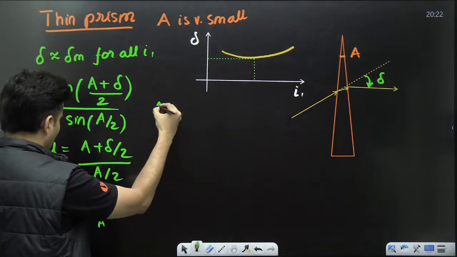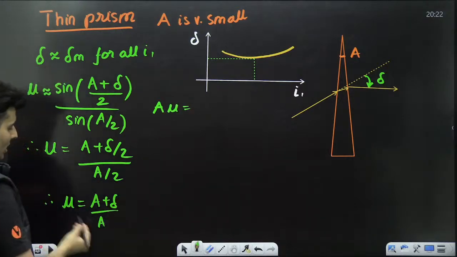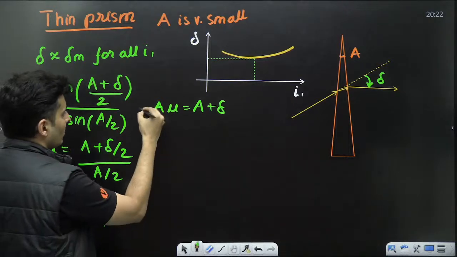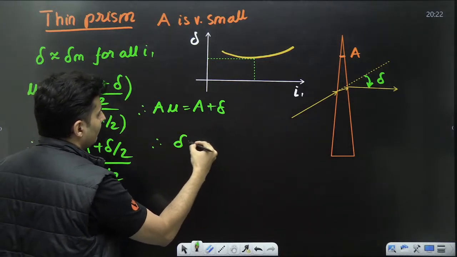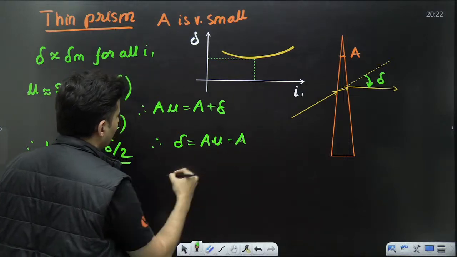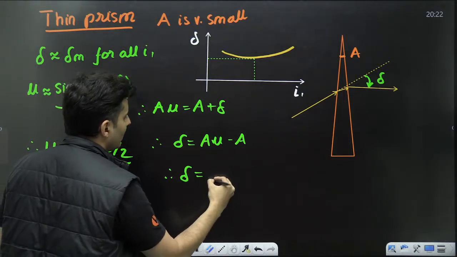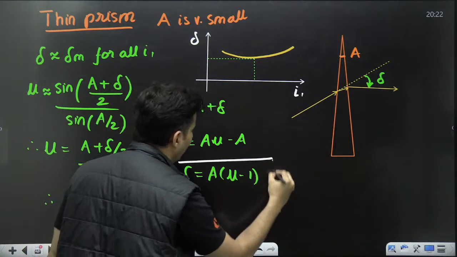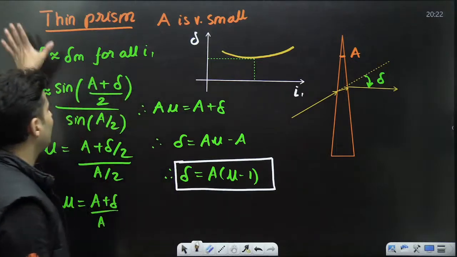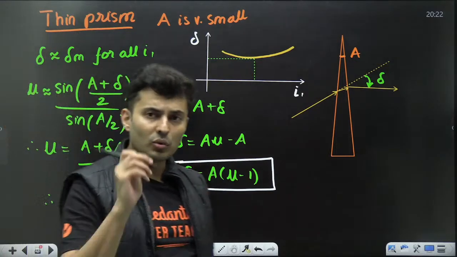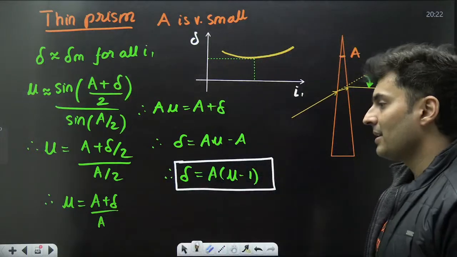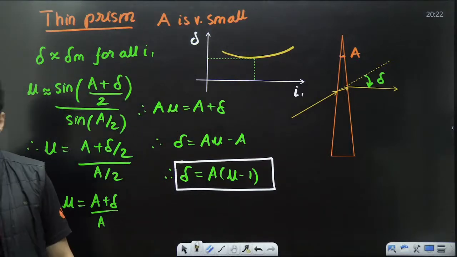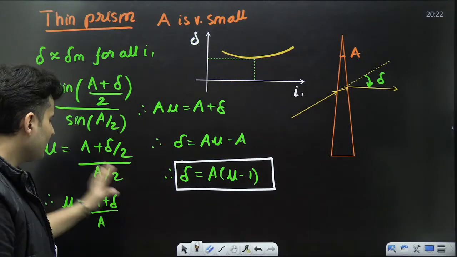Rearrange it further. A into mu is equal to A plus delta. Just shift this A over here. Next step. Delta will be A mu minus A. Therefore, deviation will be A common bracket mu minus 1. This is another important formula, but it's only for a thin prism, not for anything else. It's only and only for a thin prism, nothing else. So this is another derivation which can be used for your boards and also helpful for your NEET examination. Is this clear?